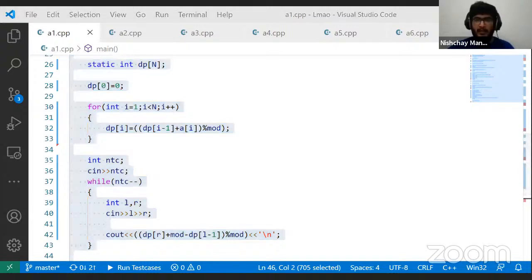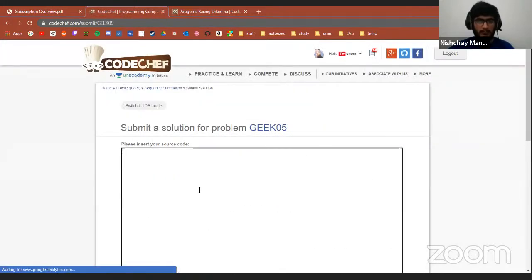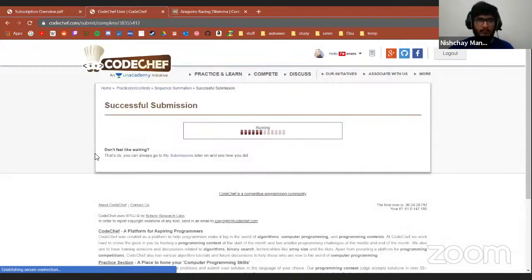Let's submit this on the web page. Let me share the web page first. Right? Submit. C++14. So this is most probably going to give an AC.